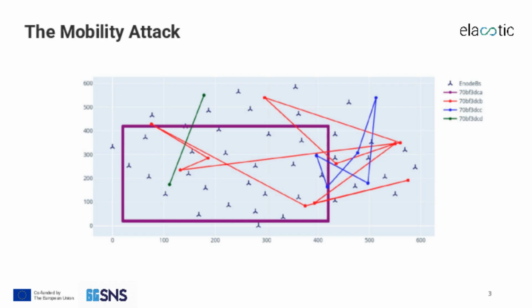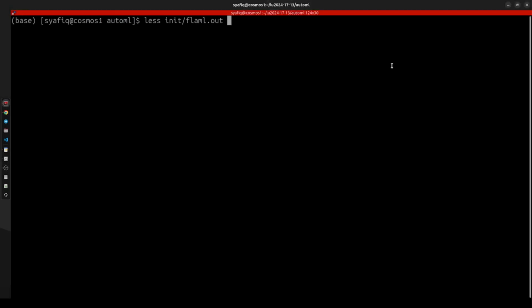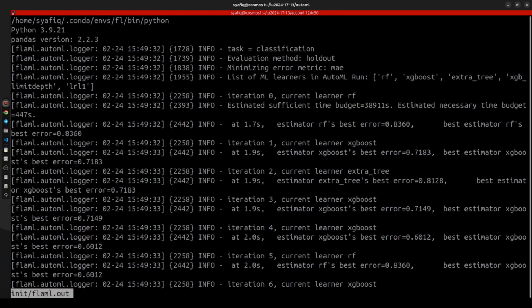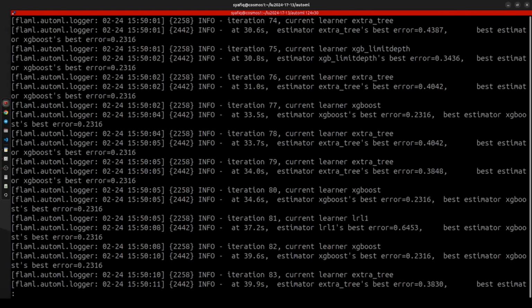Next, I'll demonstrate the AutoML framework logs, showing model generation under different conditions. We'll examine FLAML's behavior, both during normal operation and under attack scenarios. First, the baseline scenario with no attack. Here, we see FLAML searching for the optimal model configuration with a 60-second time budget.